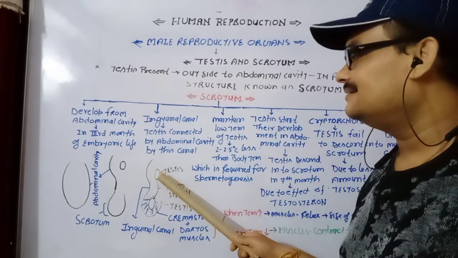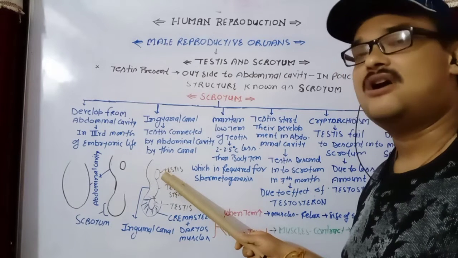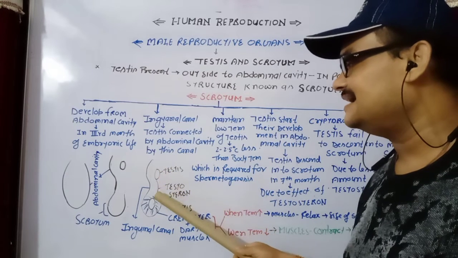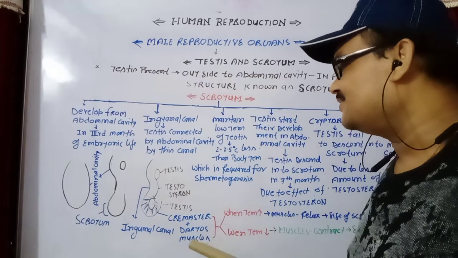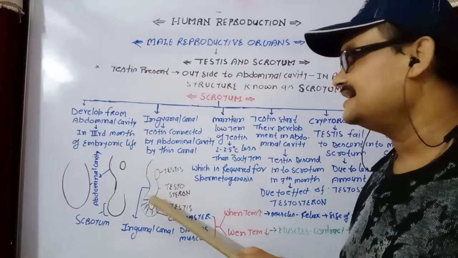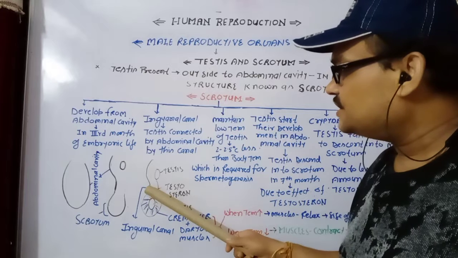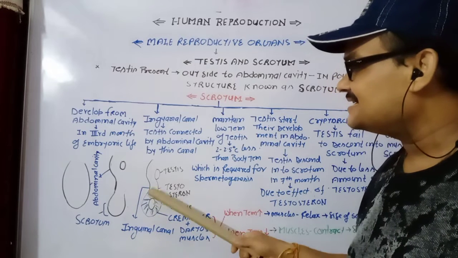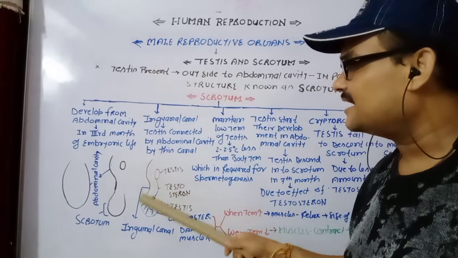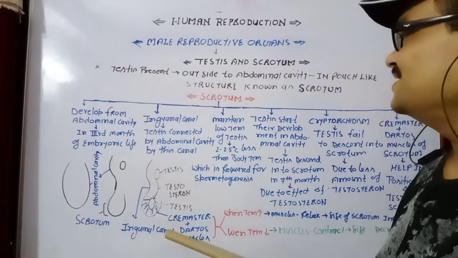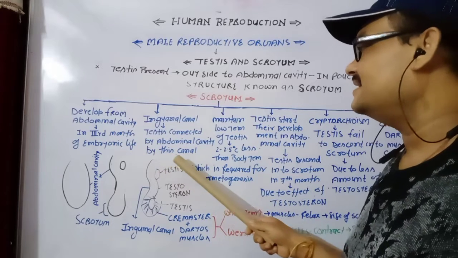Now in the 7th month, when the testis secretes a sufficient amount of testosterone, then the testis descends into the scrotum. And these muscles, cremaster muscles and dartos muscles, regulate the position of the testis inside the scrotum. And this tube is known as the inguinal canal. It means the scrotum remains connected to the abdominal cavity with the help of the inguinal canal.